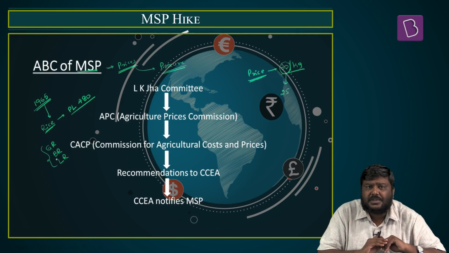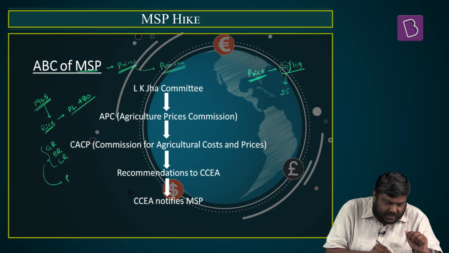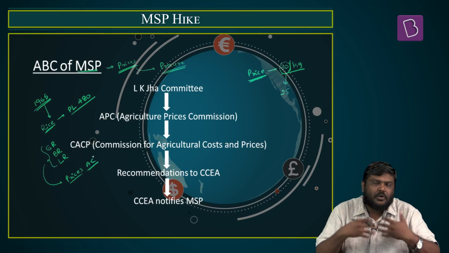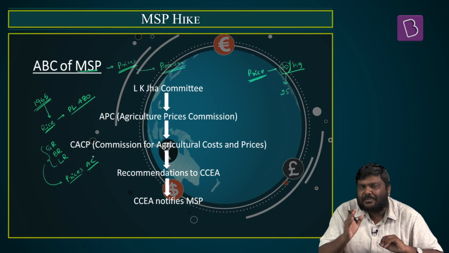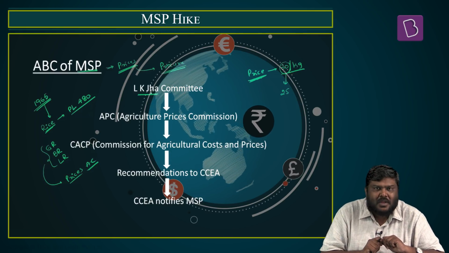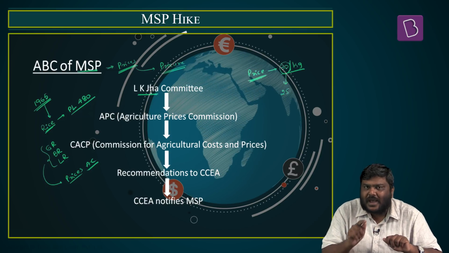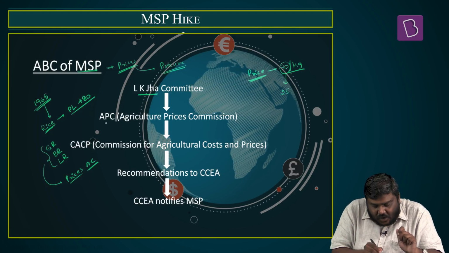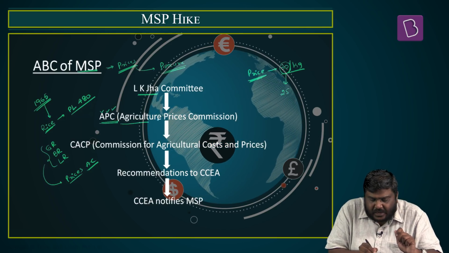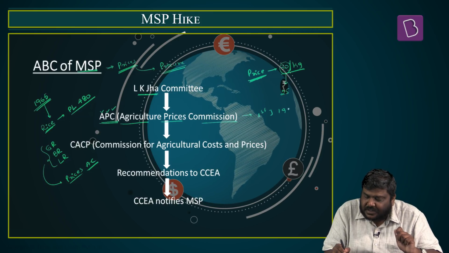Apart from these reforms, the government of India also made a policy to control prices of agriculture commodities in the market. To formulate a policy for agriculture commodity pricing, the government of India set up a committee, that was the L.K. Jha committee. This particular committee gave a large number of recommendations to the government of India. As a result of these recommendations, the government of India set up a commission which is referred to as APC, Agriculture Prices Commission, on 1st January 1965.